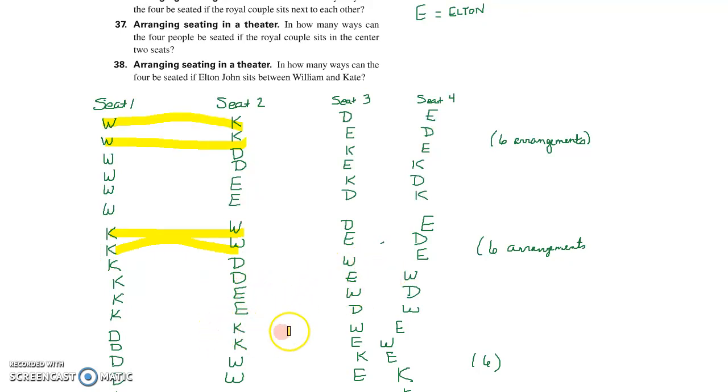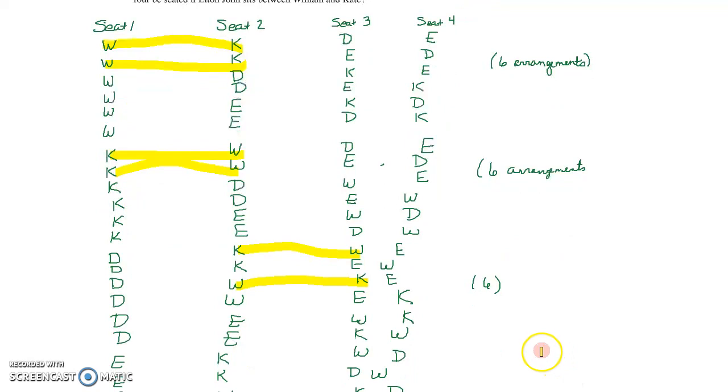Let's see, make sure I don't miss any. Here's another one. Here's another one. So we want the royal couple next to each other. All right, let's see this one, and that one. Oh, and these two.